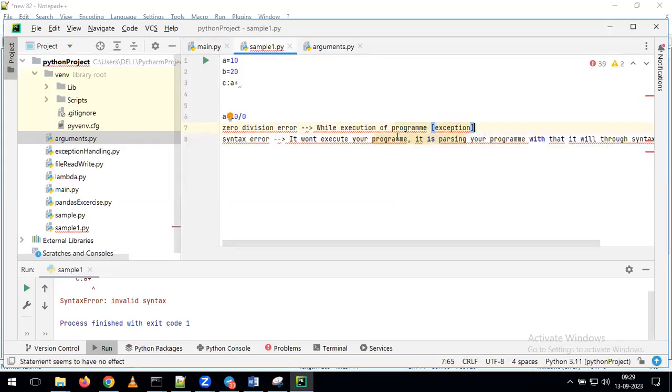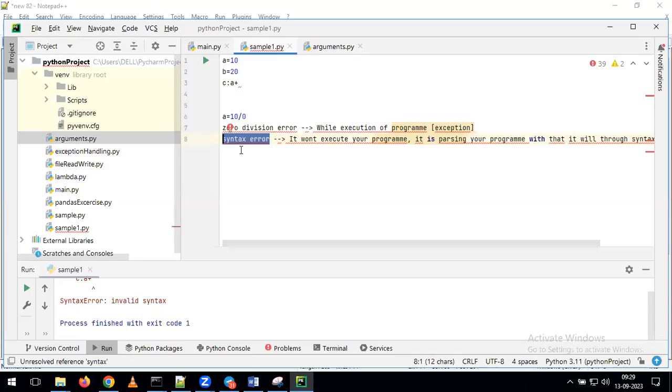Actually, we need to understand what the difference is between an exception and a syntax error. Both are errors only. But what is the meaning of a syntax error here? Before running the program, it is going to parse your whole program, and as part of parsing, if you have made any mistakes in the syntax, you are going to get an error. That kind of error we call a syntax error.